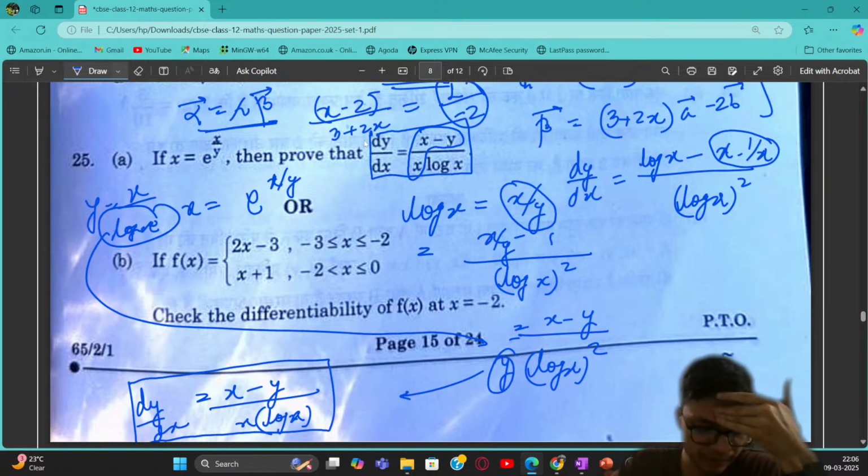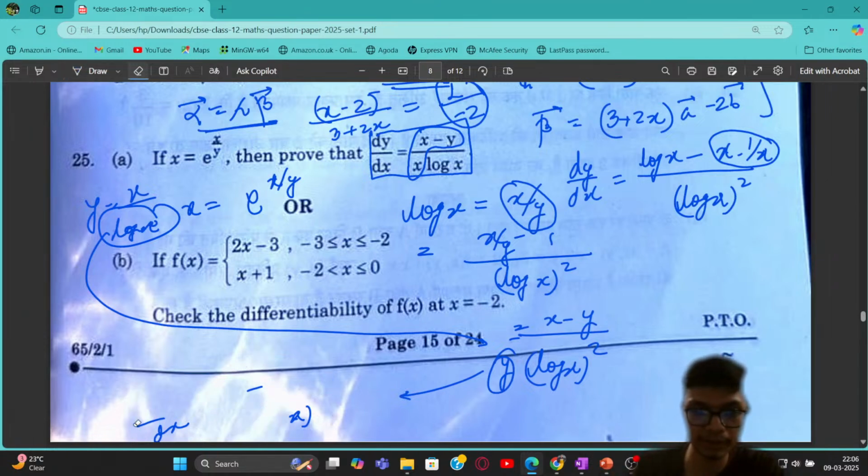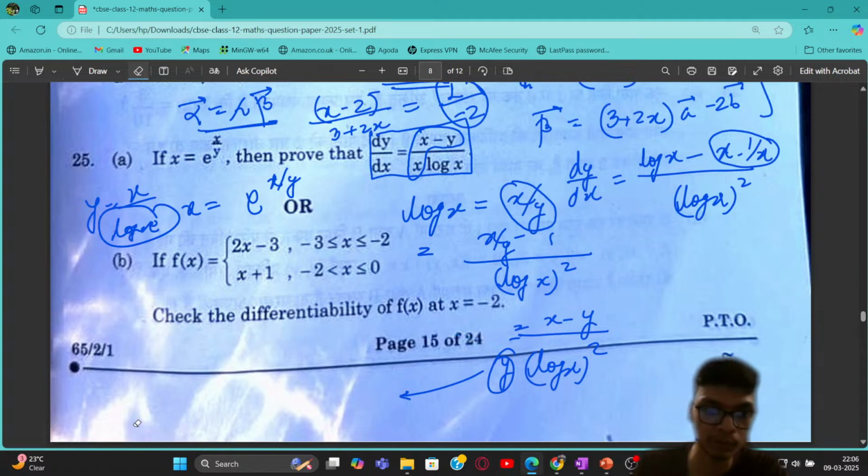Okay, I hope this part is very straightforward, right? So you just have to do some manipulation in order to get to this particular relation, okay? So let's now move to the next problem. I hope this is clear. Okay, so let's erase this part of the solution over here. I hope this particular part of the solution is clear to all of you.